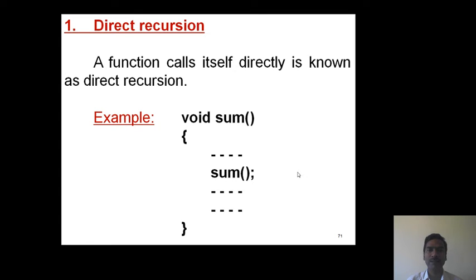Let us take an example: void sum. Here the sum function calls the sum function directly, that means the same function. This type of calling is known as direct recursion.